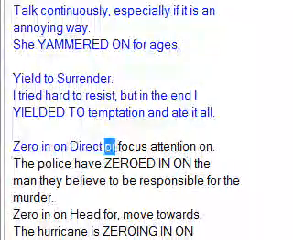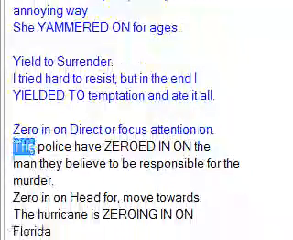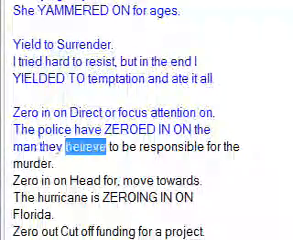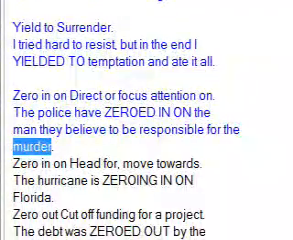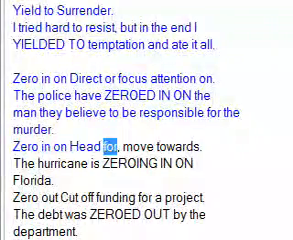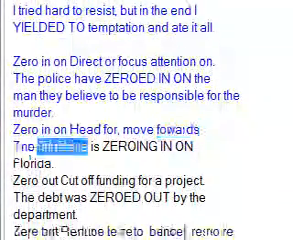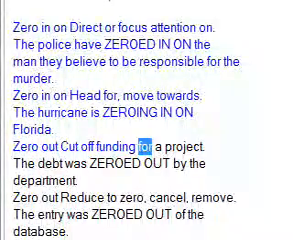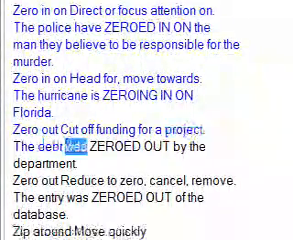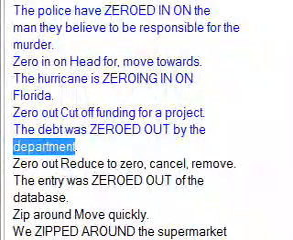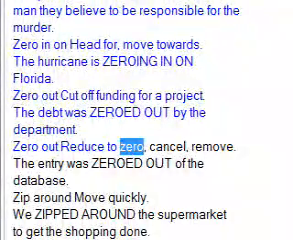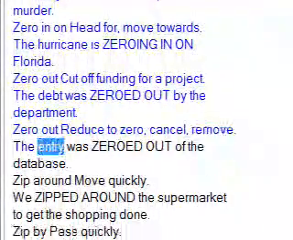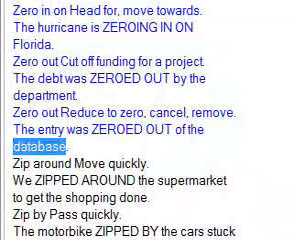Zero in on: direct or focus attention on. The police have zeroed in on the man they believe to be responsible for the murder. Zero in on: head for, move towards. The hurricane is zeroing in on Florida. Zero out: cut off funding for a project. The debt was zeroed out by the department. Zero out: reduced to zero, cancel, remove. The entry was zeroed out of the database.